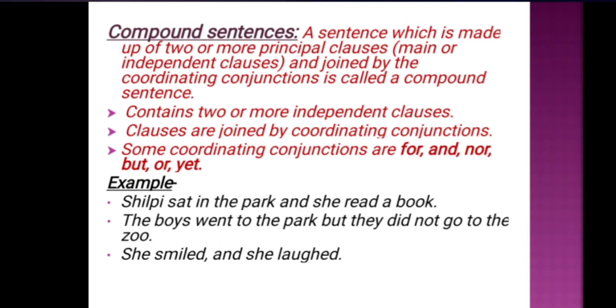Other examples are: the boys went to the park but they did not go to the zoo. She smiled and she laughed. Both examples are considered compound sentences because they are joined with the help of a coordinating conjunction, and both clauses give their own complete sense.